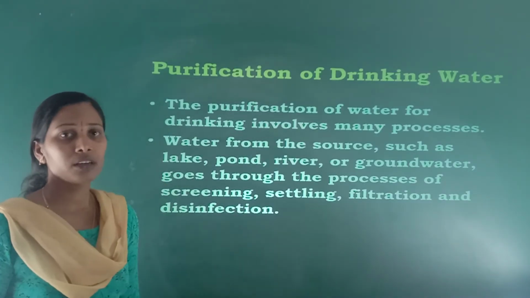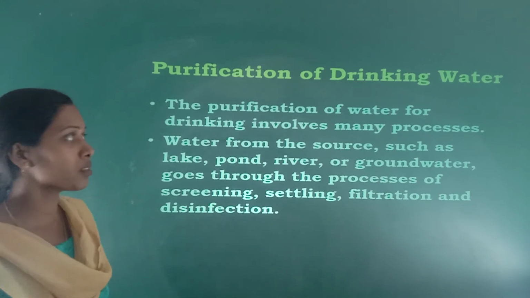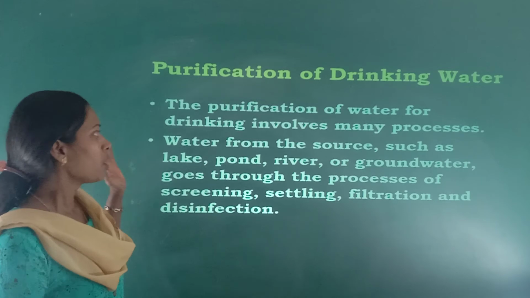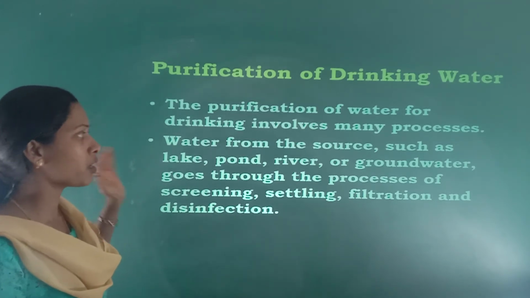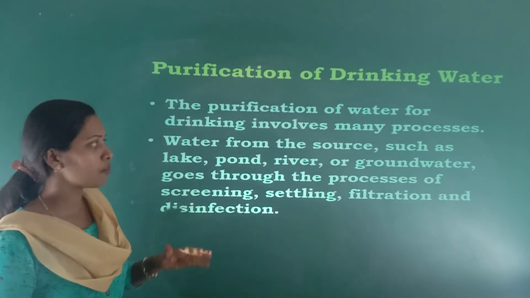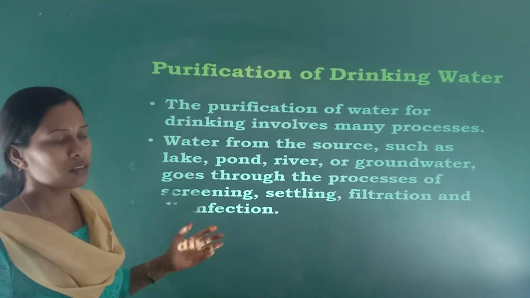Next, after learning the different processes to remove soluble impurities, now purification of drinking water. The purification of water for drinking involves many processes. Which are those? See now.